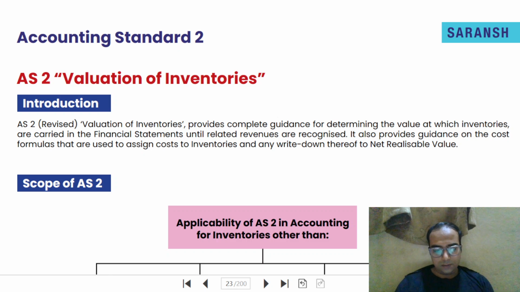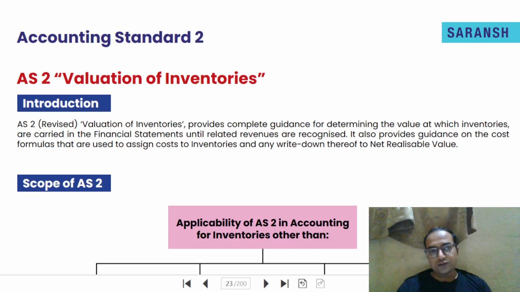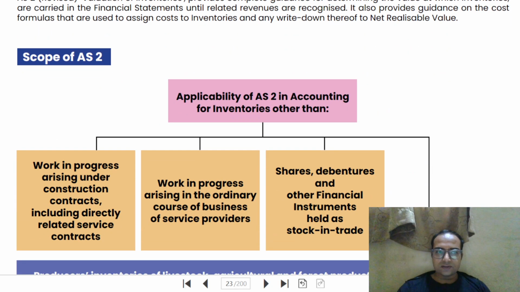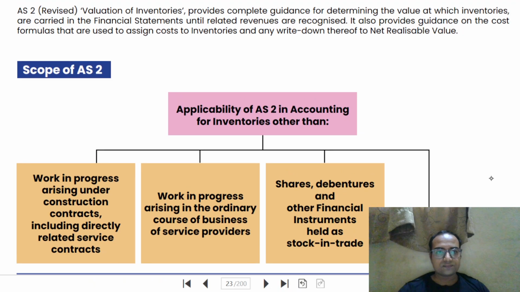Okay. Good evening, guys. So today another accounting standard, that is valuation of inventories. So you know that inventories are the assets which are categorized as current assets. All right. So what are the items involved in inventories? It is finished goods, raw material, spares, consumables, work in progress, everything.